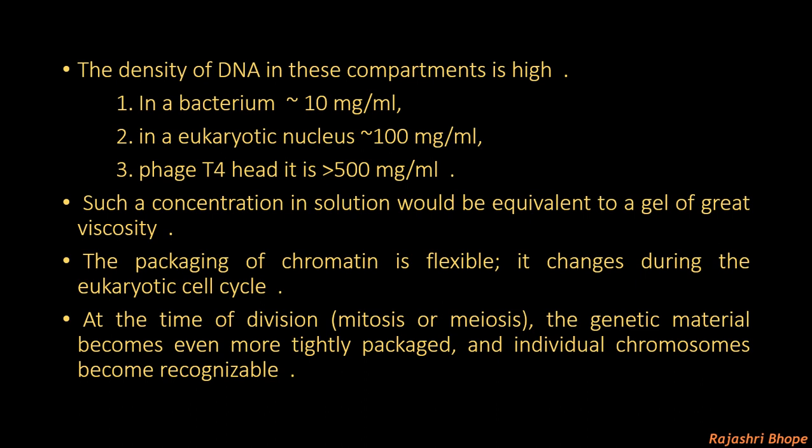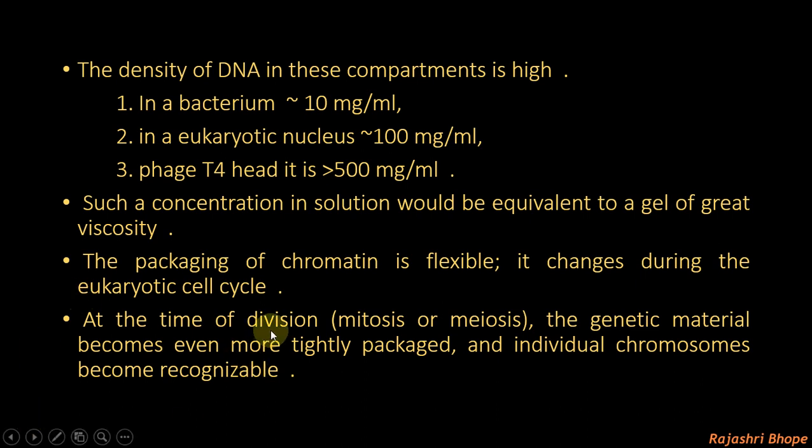You might know the cell cycle. The cell cycle consists of different phases: G1, S, G2 and M. M is the phase where the cell actually divides. So at each of these stages, the density of the DNA, or say the packaging of the chromatin, is different. That is, the number of proteins bound to the DNA is different.